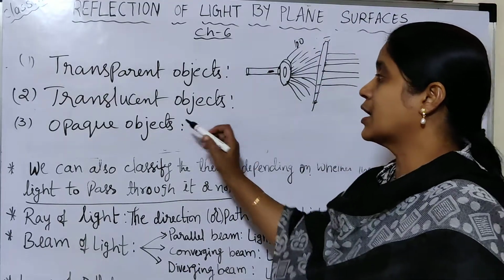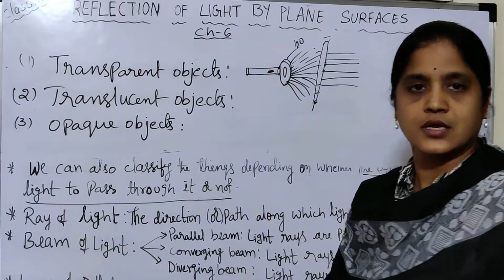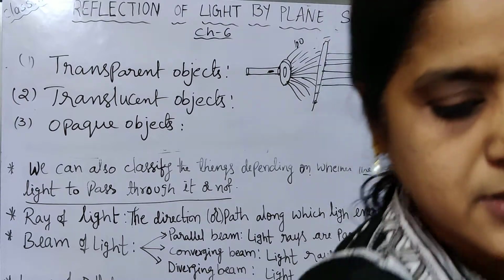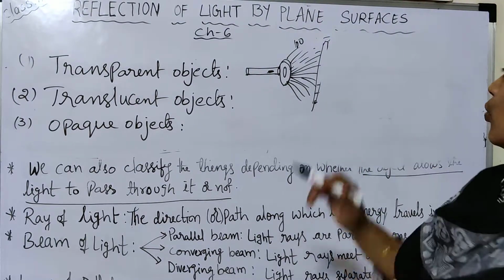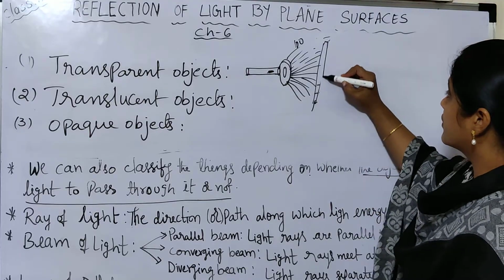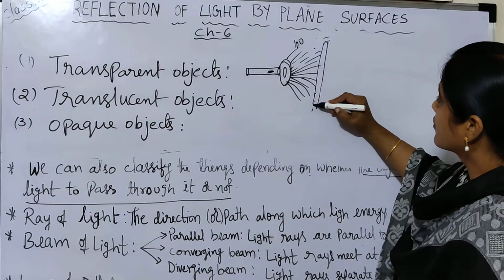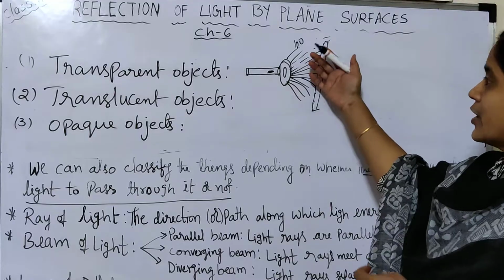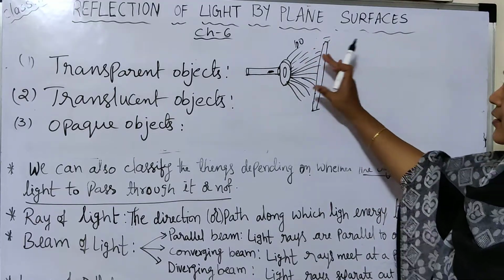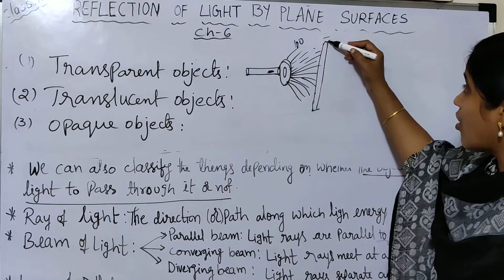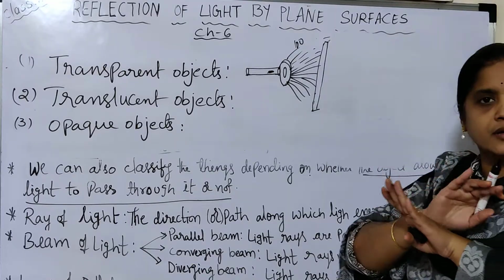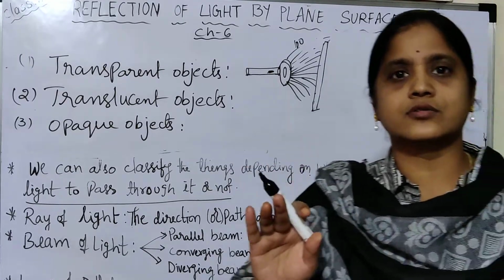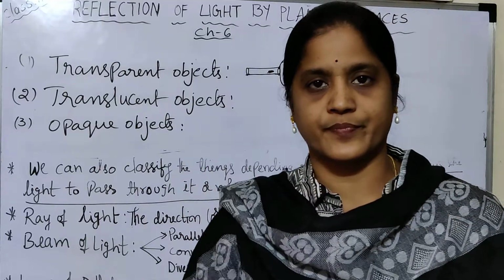Next, coming to the opaque objects. Opaque objects means, from the torchlight, whatever rays are coming, some objects are not at all allowing those rays to pass through them.